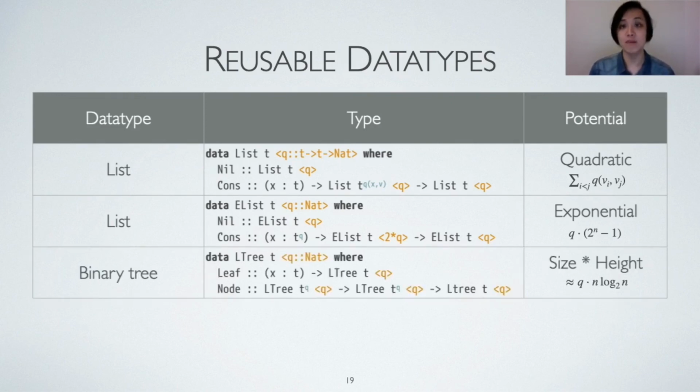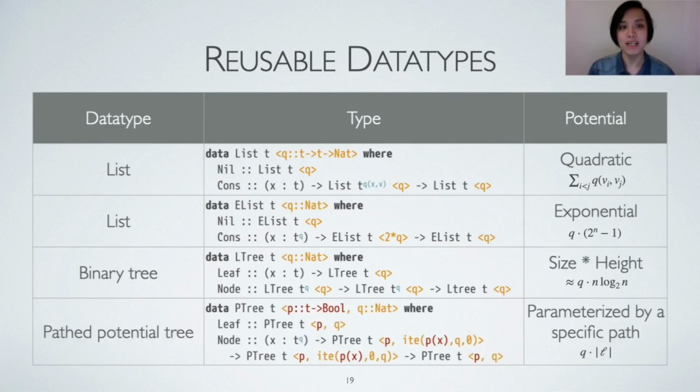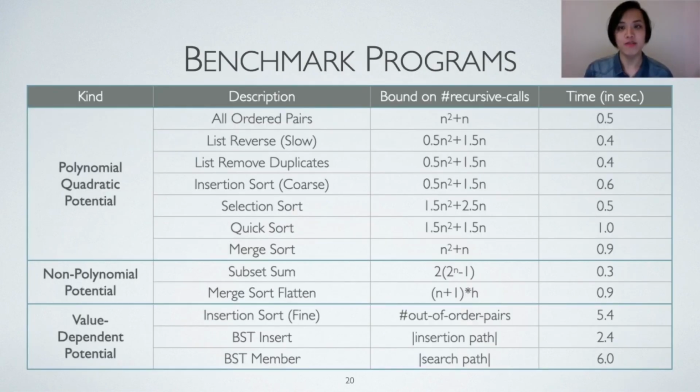To capture tree height in the potential, the node constructor adds q more units of potential to the element in the subtree. So basically, an element at the leaf carries q times h units of potential, where h is the depth of the leaf. In this way, we can express a resource bound like O(n log n) if the binary tree is balanced. The fourth one also defines binary trees, but it assigns potential to a specific root-to-leaf path on the tree. This is achieved by parameterizing the type by a logical predicate as a guide to a specific leaf. With these data types, we are able to express and verify the time complexity of 12 challenging benchmark programs.